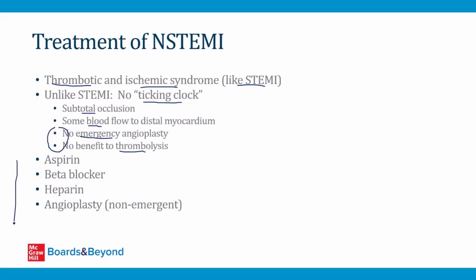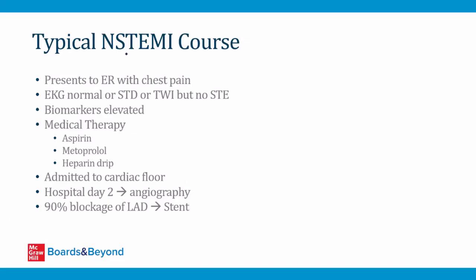So shown here are some of the treatments that you'll see used. This is very highly technical stuff. It's different in different centers, but in general, aspirin is usually administered. This is to limit the formation of clots in the coronary artery. Beta blockers are often given, which reduces the oxygen demand of the heart and can improve ischemia. Heparin's often given also to limit the amount of clot formation. And then finally, angioplasty and stent placement is often done for NSTEMI, but this is usually a non-emergent procedure in contrast to STEMI.